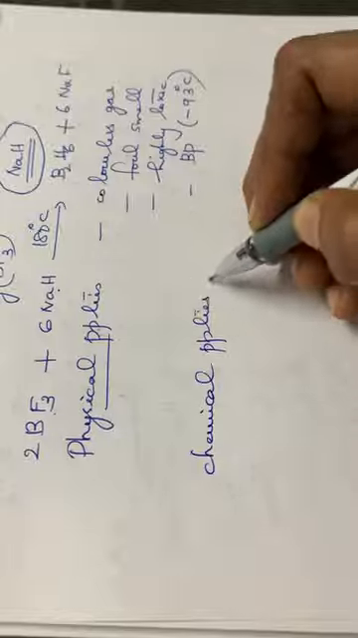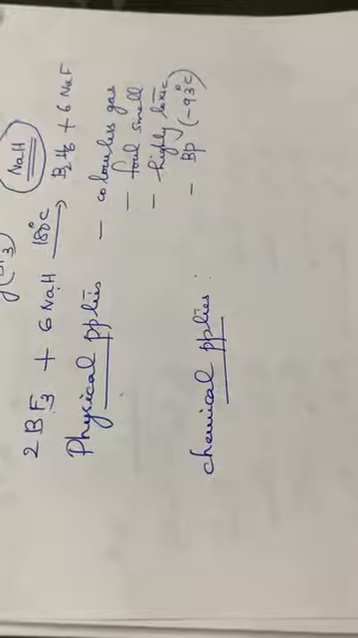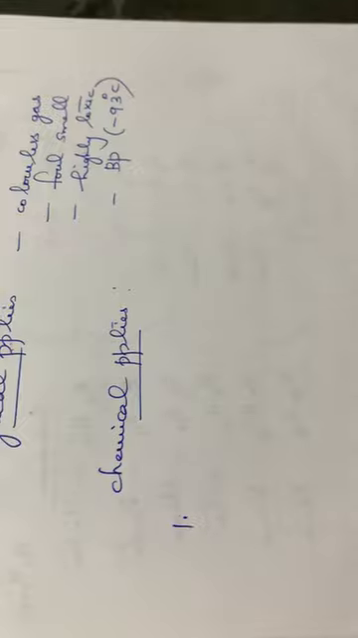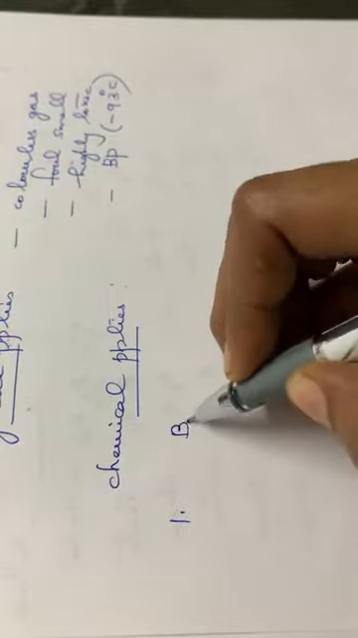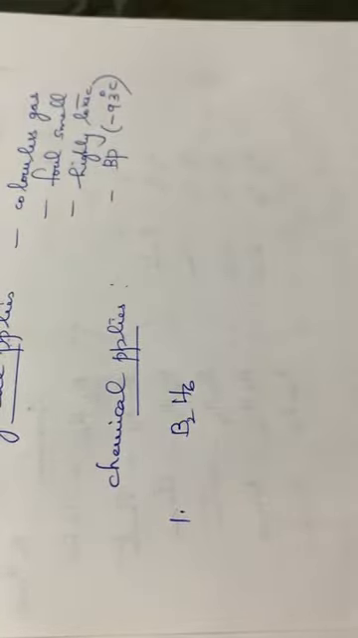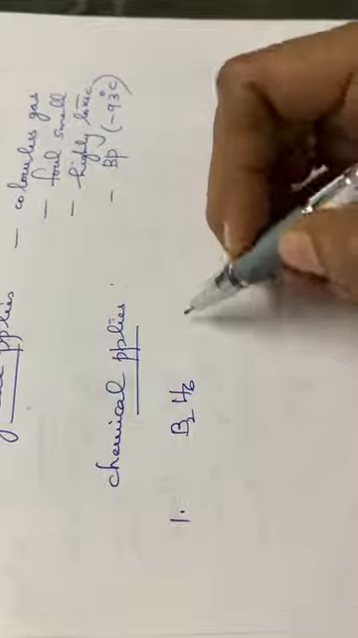Chemical properties. First reaction. See, diboranes can be prepared under different conditions. By changing the temperature and pressure, we can prepare different types of diboranes. So, first reaction, diborane B2H6. From this diborane we can prepare several other higher boranes at different temperatures as well as different pressures. Okay, so this is diborane.